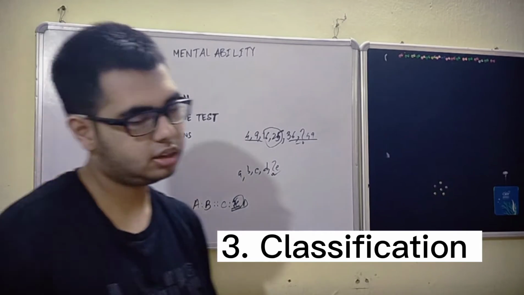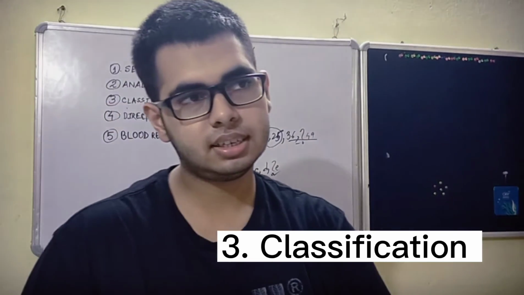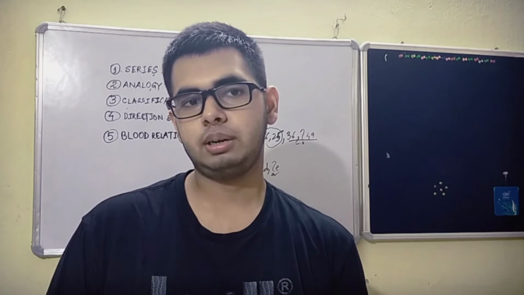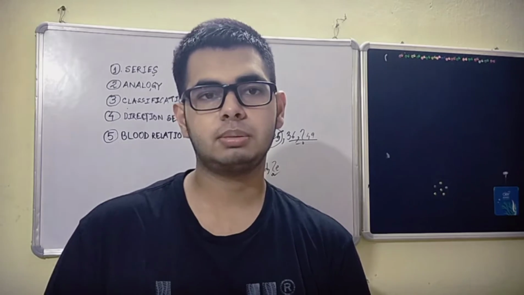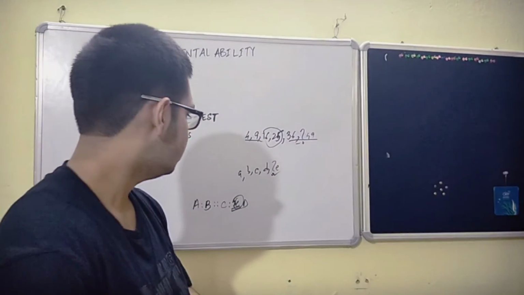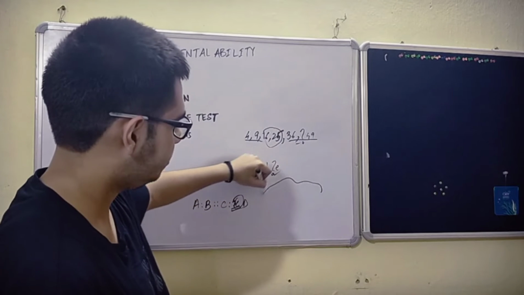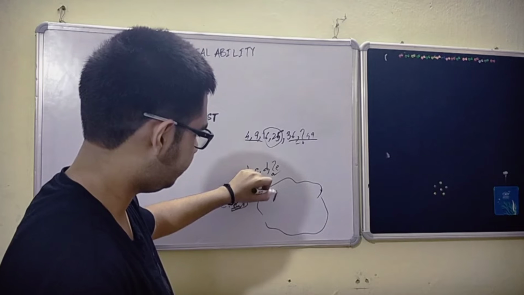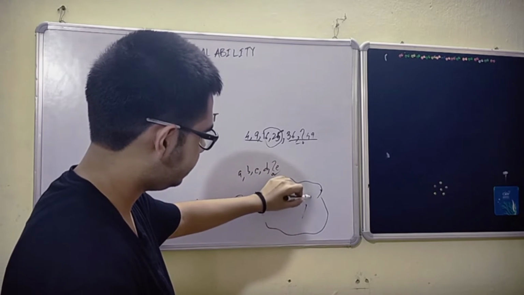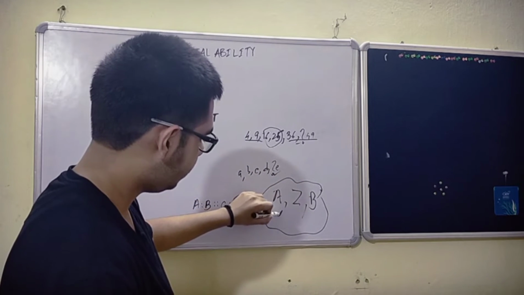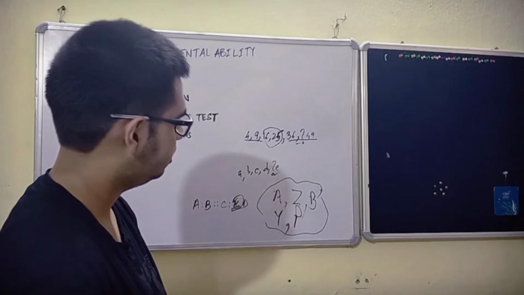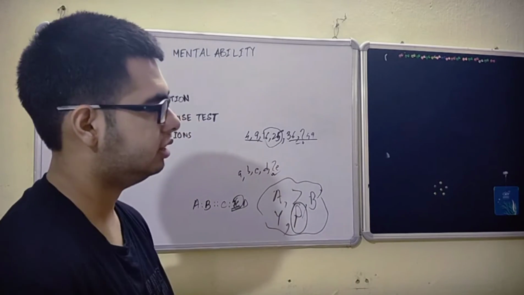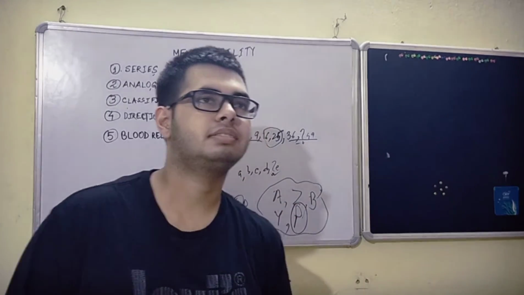Moving on to classification, the third topic. Classification is related to series and analogy. If you are able to solve series and analogy questions, you must be able to do classification as well. What usually happens in classification is you have, let's say, a bag of items. Let's say there is a capital A, a capital Z, a capital B, a capital Y, and a capital P. So which is the odd one out here? Let's say P is the odd one out, so that will be the answer. This is the type of question in classification.